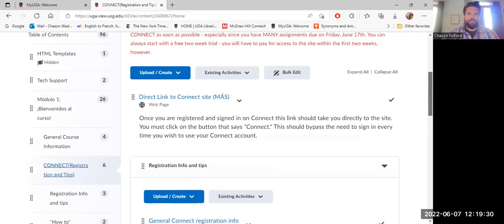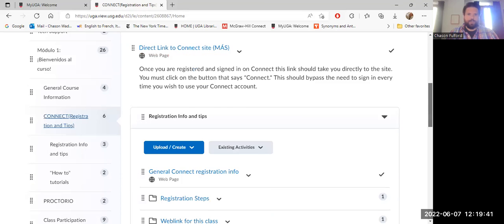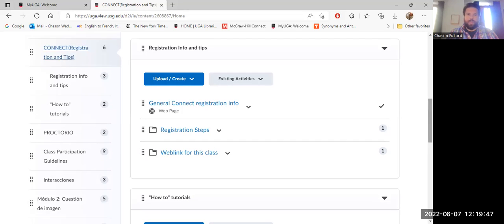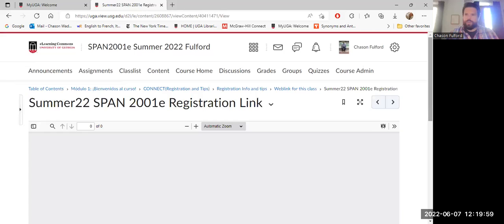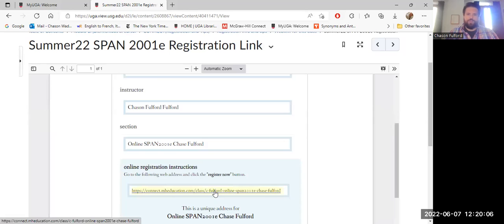We have one link up here, the direct link, that's going to take you directly to the Connect website. I'm not going to click on it just yet because I want to show you a different thing in terms of just being able to register, and then we're going to get to that link. So I've got here a tab for registration info and tips. I'm going to click on the web link for this class. This is just the really traditional way that we've always passed registration to students in 2001. If you click on this link, it's going to take you to a PDF, and it's going to show you this URL that's right there. If you click on that URL, it's going to walk you through what you need to do in order to purchase your materials for the course.